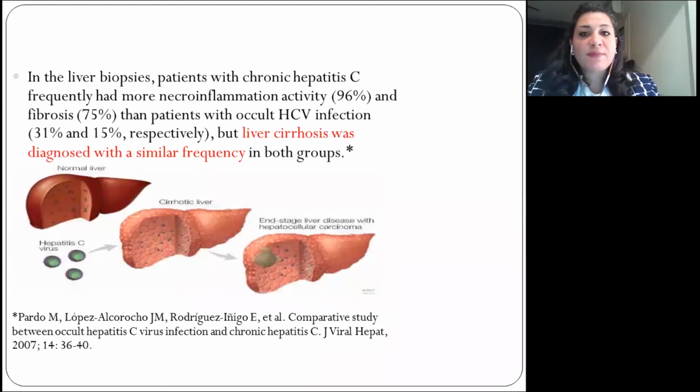In the liver biopsies, patients with chronic hepatitis C had frequently more necroinflammation and more fibrosis than occult hepatitis C patients, but liver cirrhosis was diagnosed in a similar frequency in both groups. This was a study done by Pardo et al. in 2007.